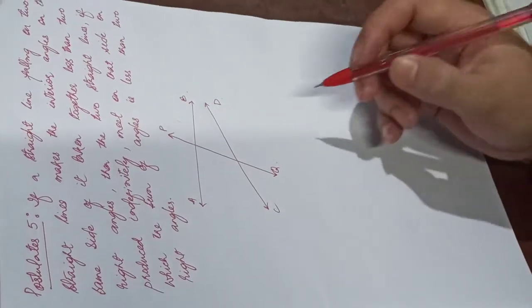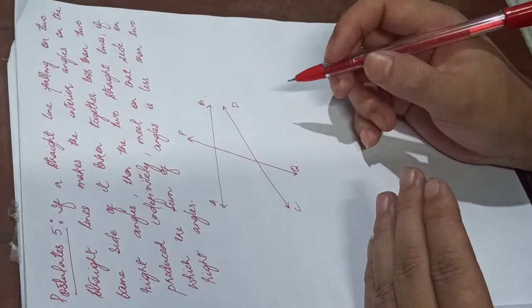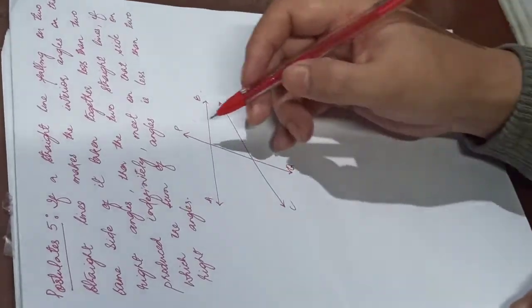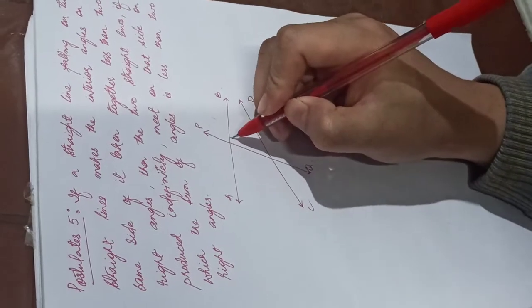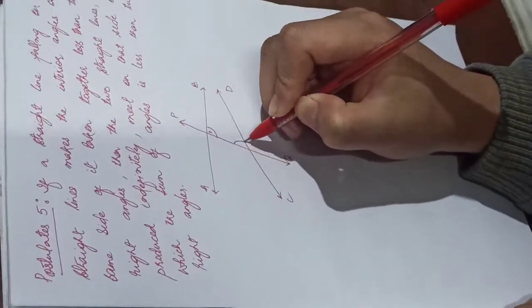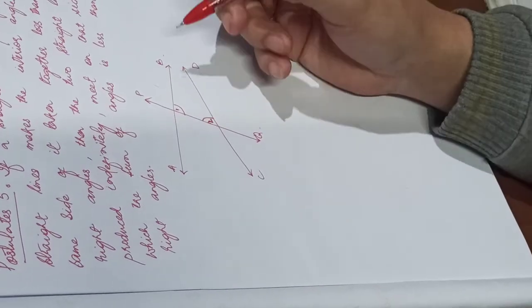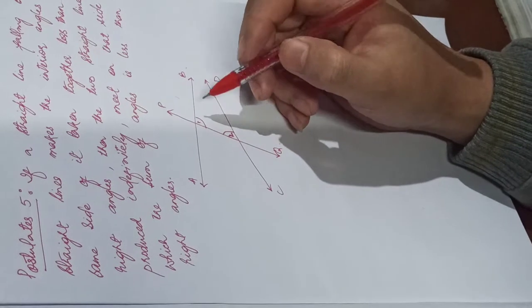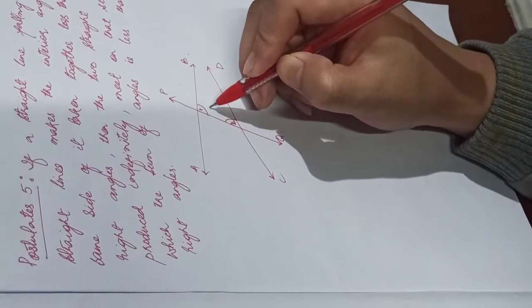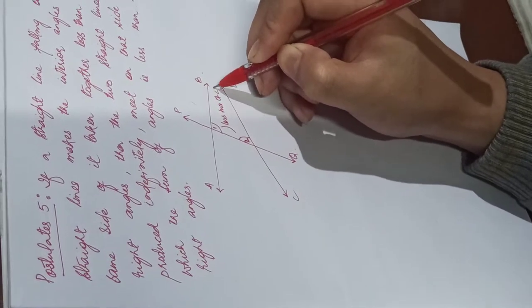So the interior angles that are formed by the straight line PQ falling on the straight lines AB and CD are, let's say, angle 1 and angle 2. Is it okay? So these two interior angles taken together is less than two right angles.